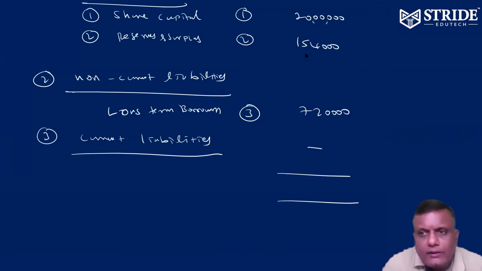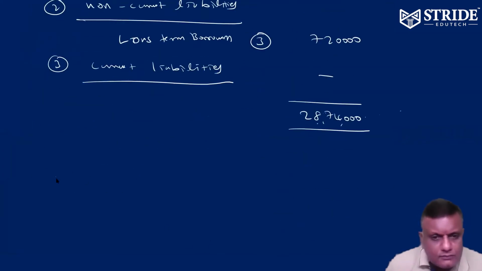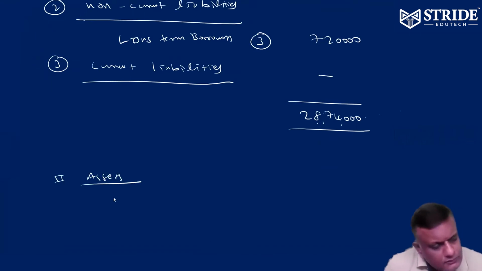So 20 lakh plus 1,54,000 plus 7,20,000 is going to be 28,74,000. That's it. Part 2, assets.